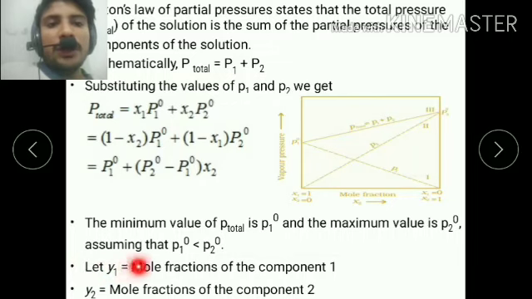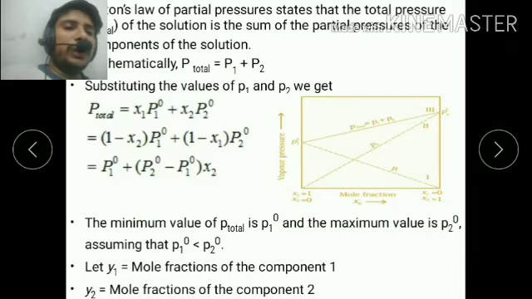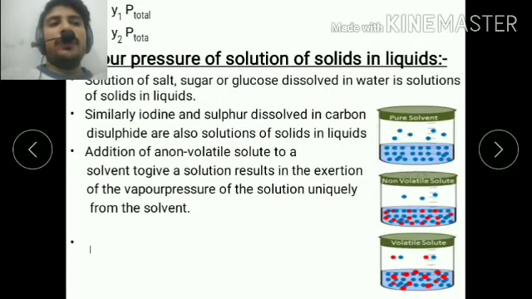Let Y1 be the mole fraction of the first component and Y2 the mole fraction of the second component. Don't worry, there's no need to hurry. Y2 and Y1 are not other components; they are mole fractions. Just like on the previous slide, where you took x1 and x2, x1 and x2 are mole fractions, and Y1 and Y2 are also mole fractions.